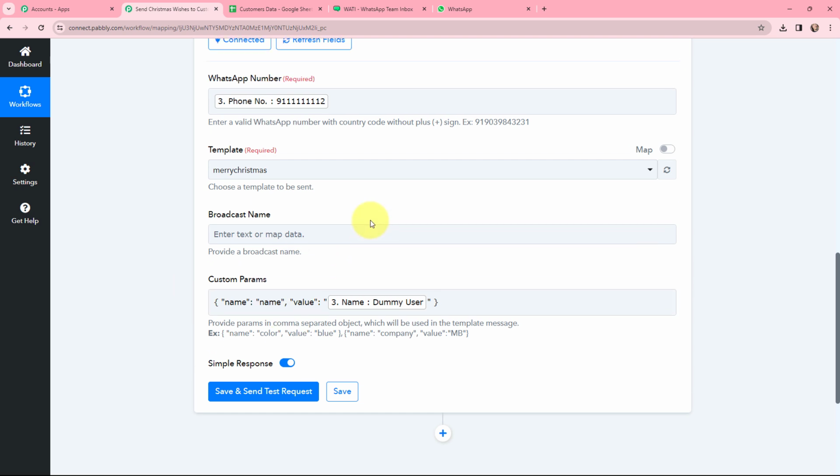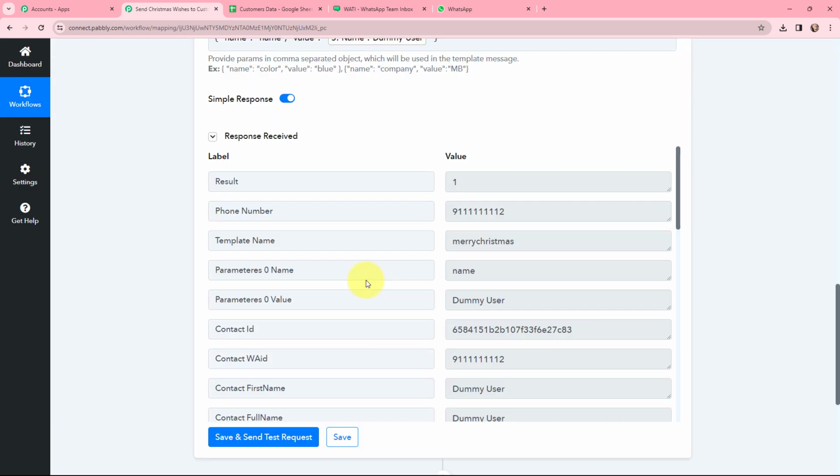This method of mapping is important so that every time you receive a new response with new data, that data can be taken into consideration in these fields. If I would have written this information manually, it would have become static, which means it wouldn't change even if I received a new response. To avoid that problem, we map the information. As I've mapped all of the details, I'm simply going to click on save and send test request to see the response. Here you can see that I have received a response, and this is a positive response, which means a WhatsApp message has been sent to my customer.